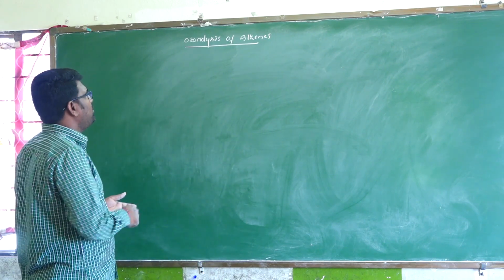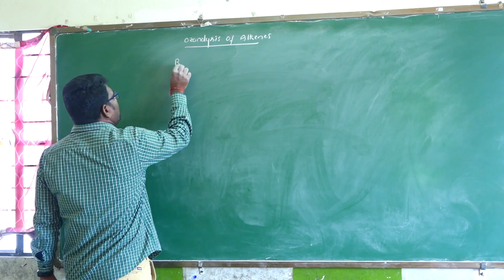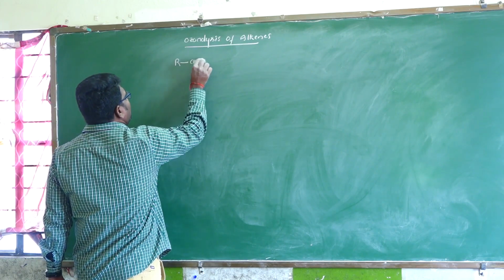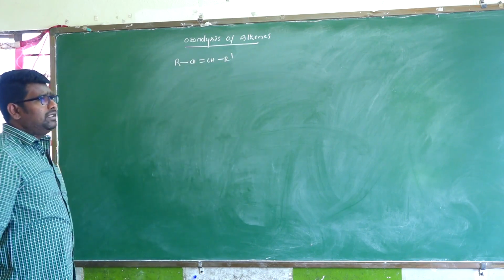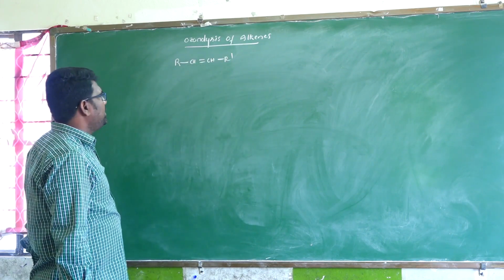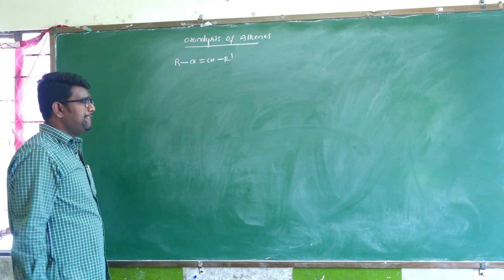For example, simple ozonolysis. I am taking a general example, RCH double bond CHR dash. This is a simple alkene.